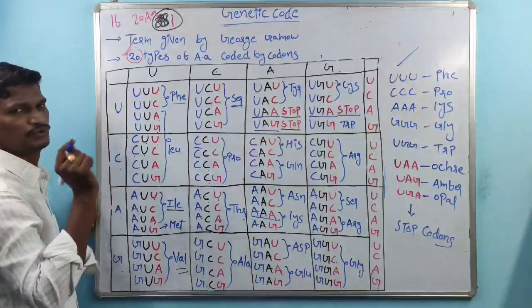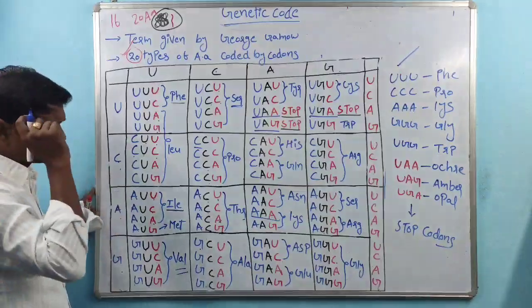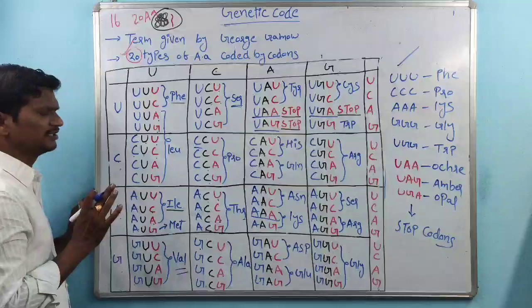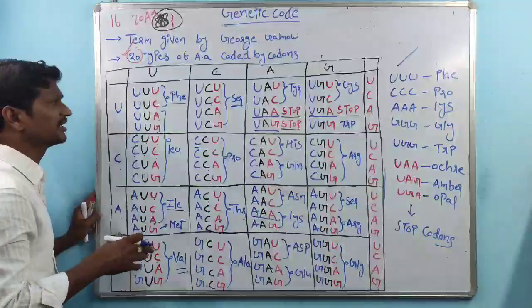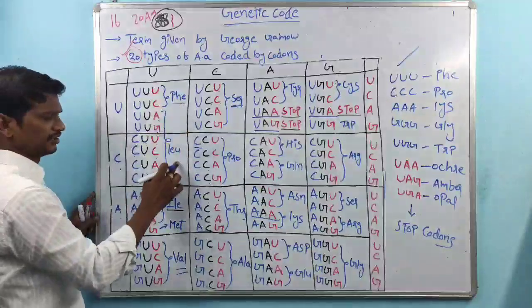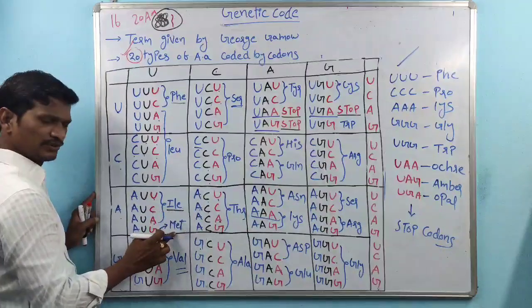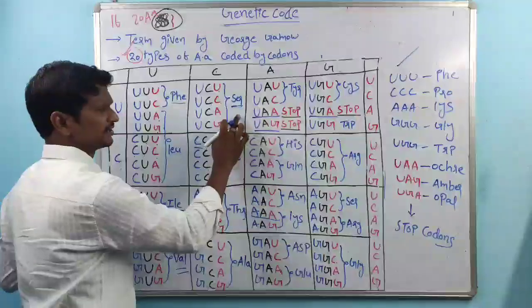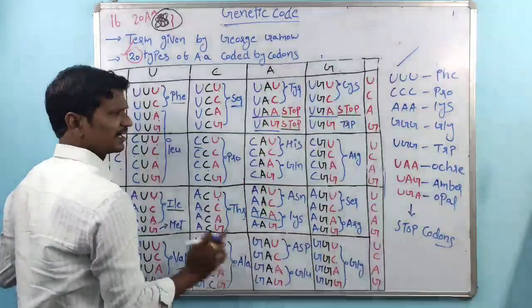Suppose UUU codes for phenylalanine. So we have to remember that. That is a little difficult task, right? But there is an order. In the first row: phenylalanine, leucine, isoleucine, methionine, valine. This is the first row. And the second row is very easy: serine, proline, threonine, alanine.